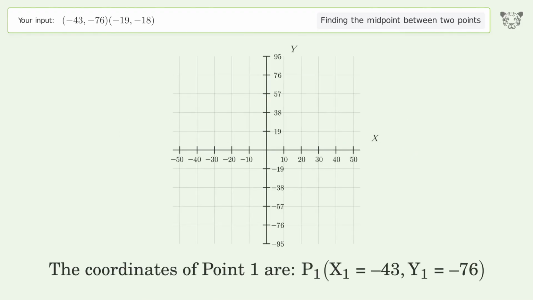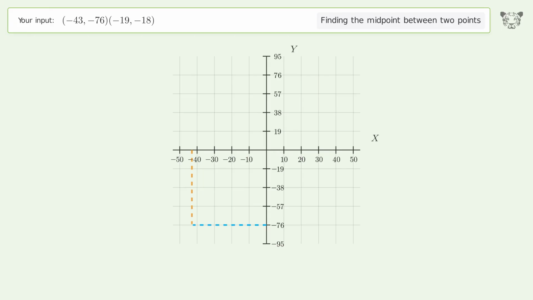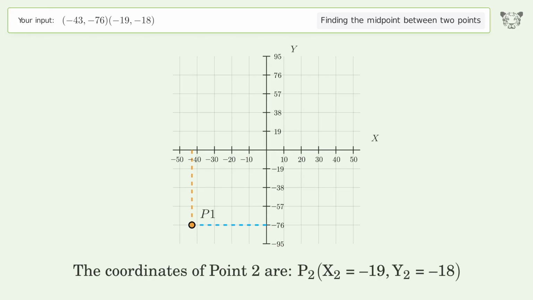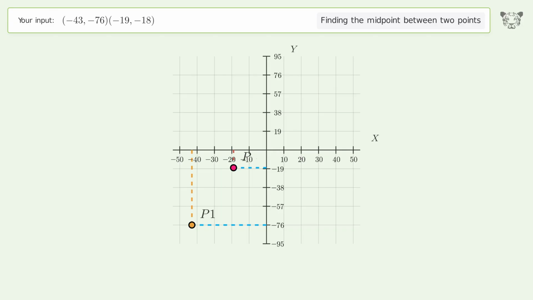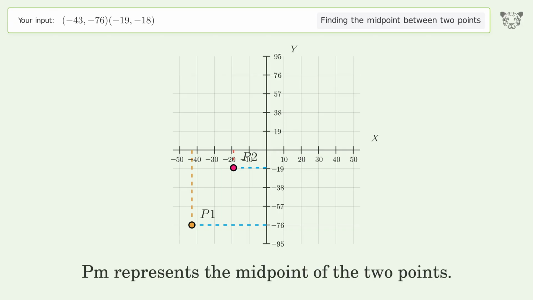The coordinates of point 1 are x1 equals -43, y1 equals -76. The coordinates of point 2 are x2 equals -19, y2 equals -18. PM represents the midpoint of the 2 points.